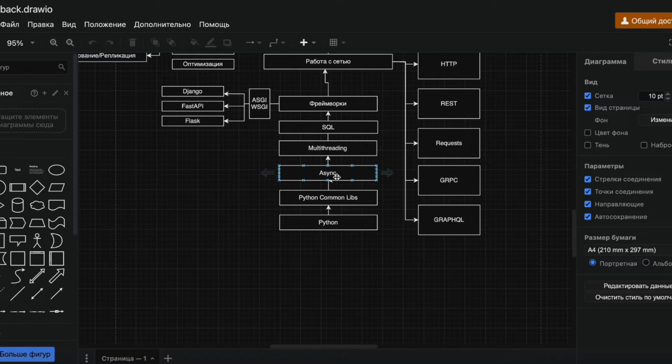Next is asyncio. In general, asynchronicity. Asynchronicity is spreading everywhere, so being able to work with it, understanding how it works, and knowing which libraries are available, this is absolutely essential right now.